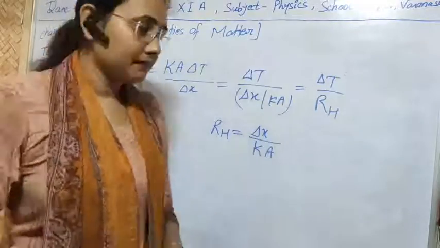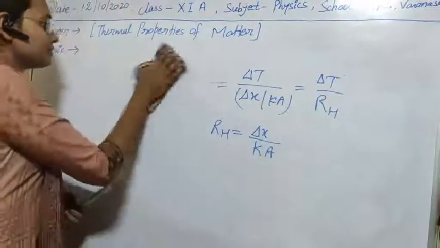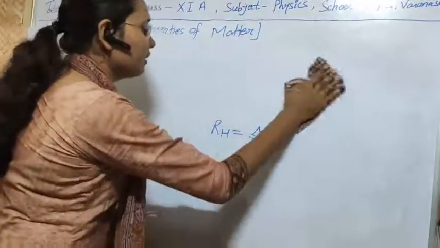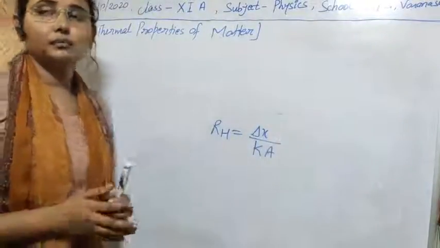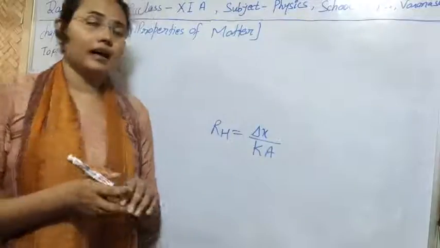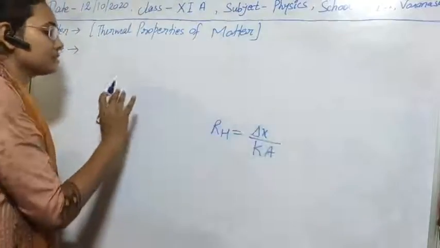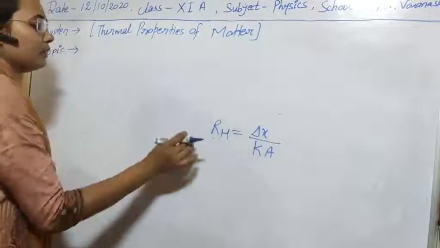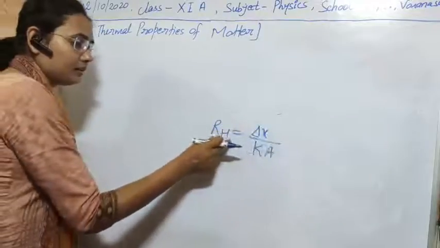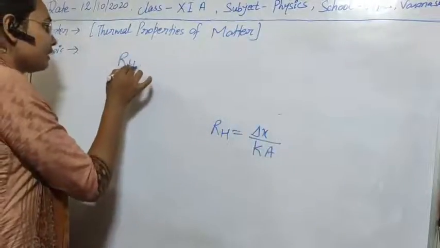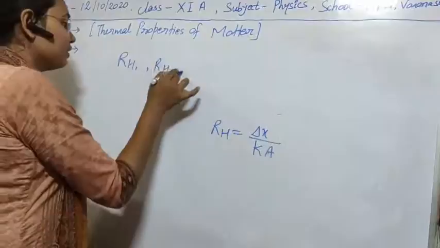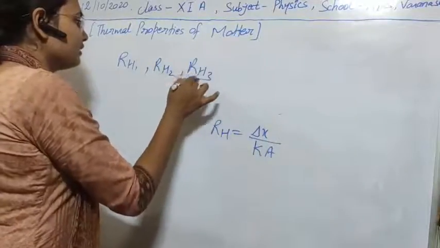The next concept is that, suppose there are two or three substances joined together, and suppose the three substances have different thermal resistances RH1, RH2, RH3.